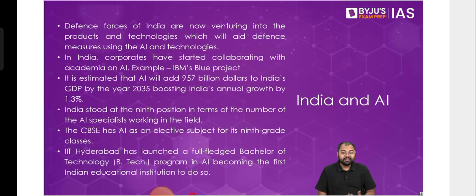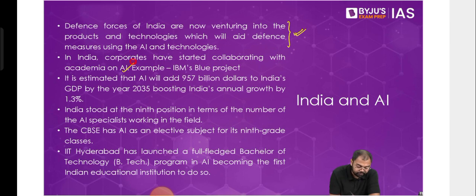Now, moving on, what's happening in India? We see that today India has also started taking AI very seriously, whether government or non-government entities. Everywhere AI's penetration has been very fast. First and foremost, it started with the defense forces. We see that defense has started using AI for various security purposes. At the same time, a lot of private companies, for their own requirements, have also started using AI.